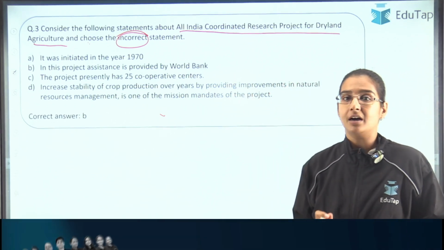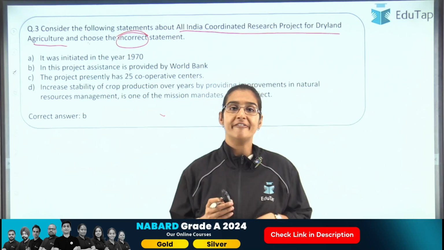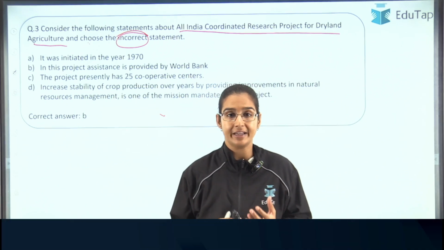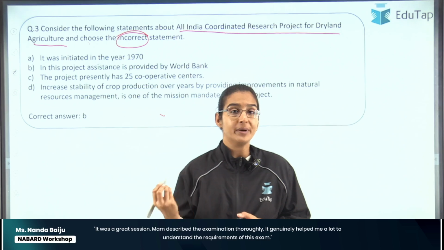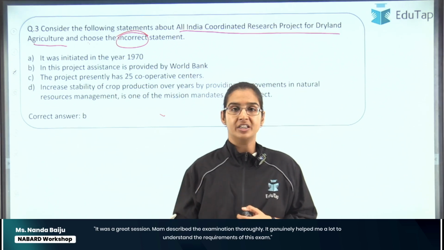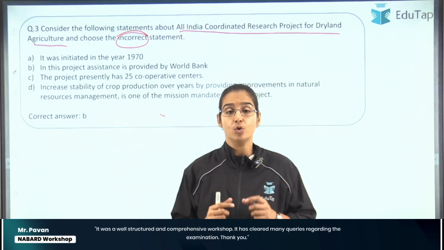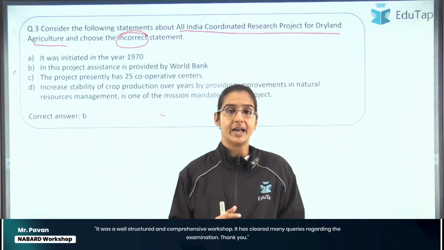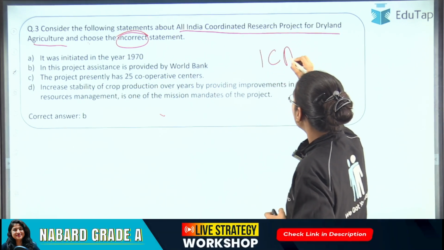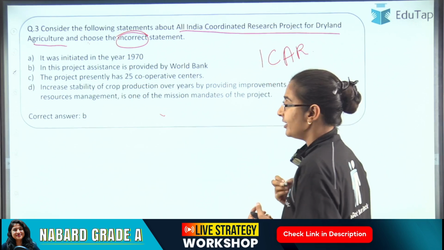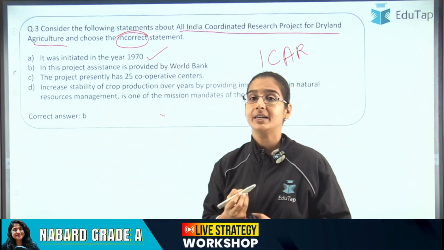See students, as far as dryland agriculture is concerned, as we have just seen, it is not possible to have very high yield from dryland agriculture. However, even in that case, to optimize the utilization of the natural resources that we have, to have as much yield as we can from that area, it is the ICAR, Indian Council of Agriculture Research, which started this All India Coordinated Research Project for Dryland Agriculture in the year 1970. So the first statement is correct.